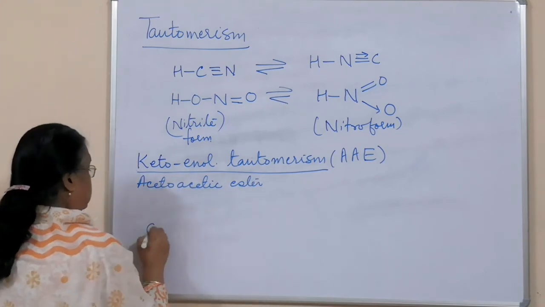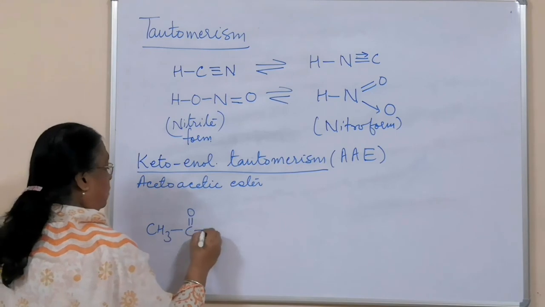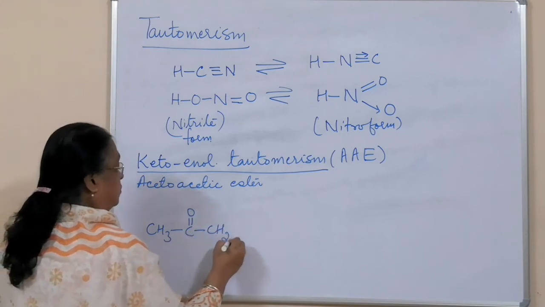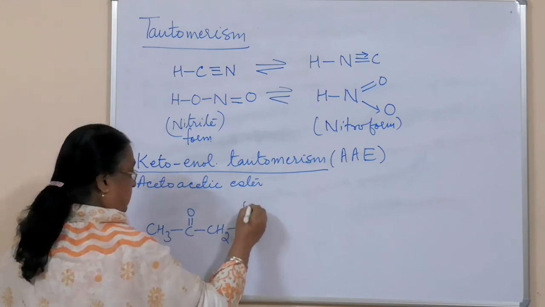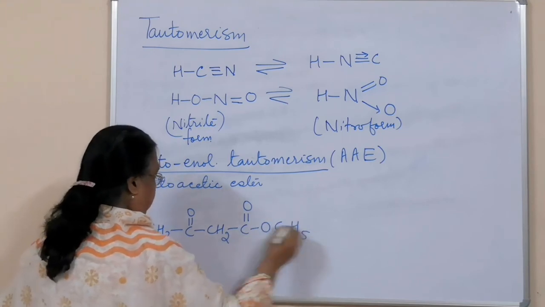The formula is CH3, C double bond O, CH2, C double bond O, C2H5.